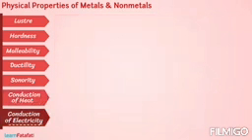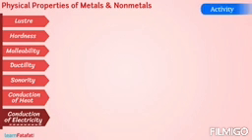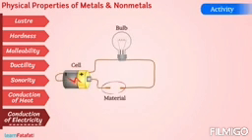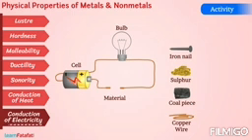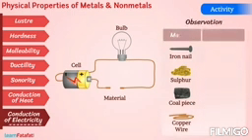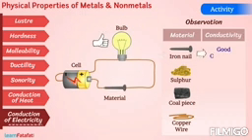Conduction of electricity. Let's perform another activity. Connect the circuit as shown. Check if the bulb lights or not. Repeat the same for other materials. Observation, material and conductivity. Iron nail is a good conductor.